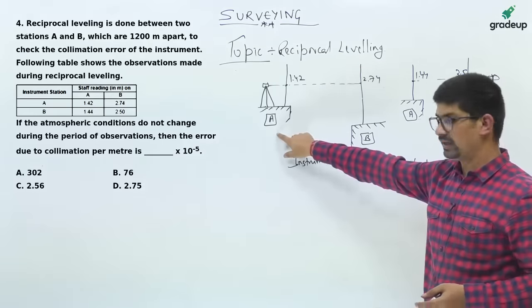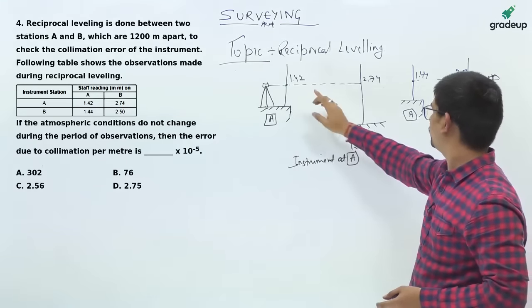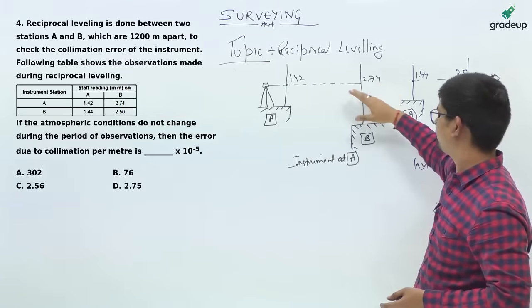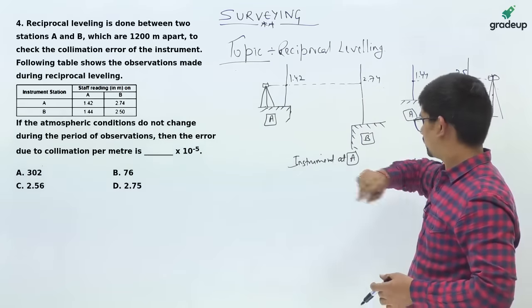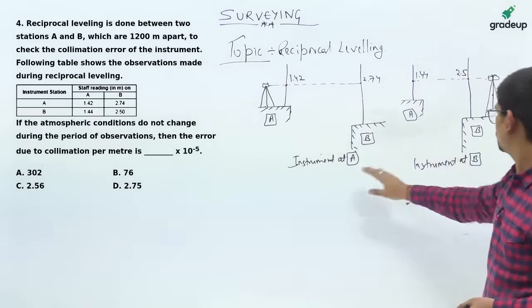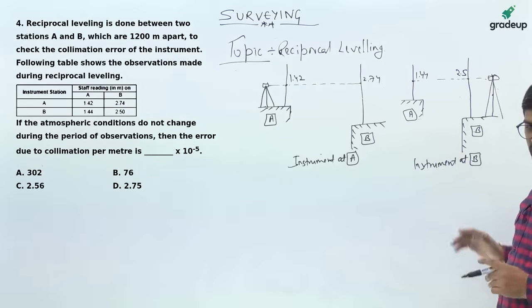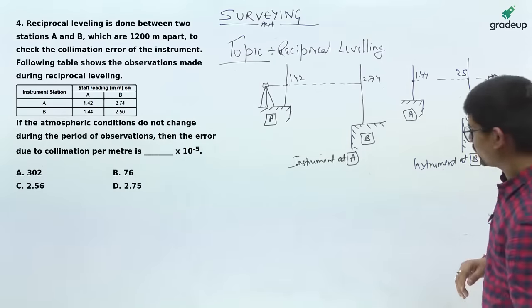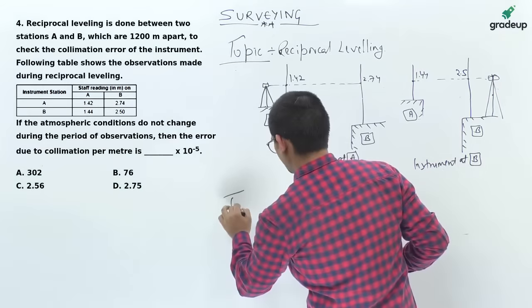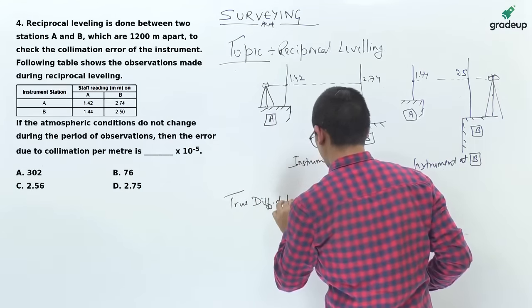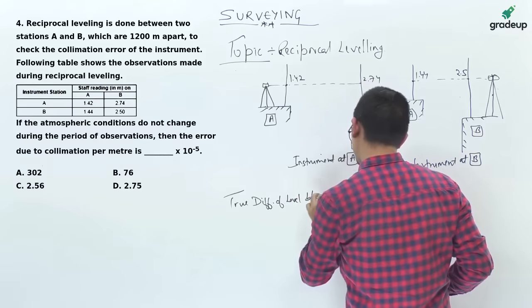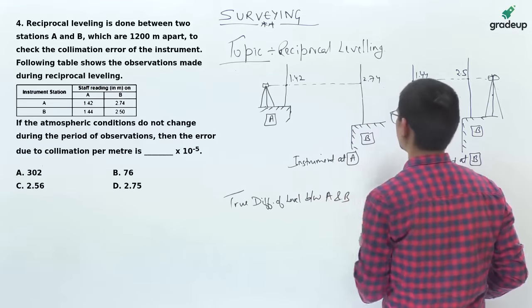So when it is at A, the staff reading is only 1.42 while staff reading at B is 2.74. That means the station B is lower to the station A, okay. So these two are the diagrammatic visualizations of this case, okay. Now we will find the true difference of level between A and B, okay.